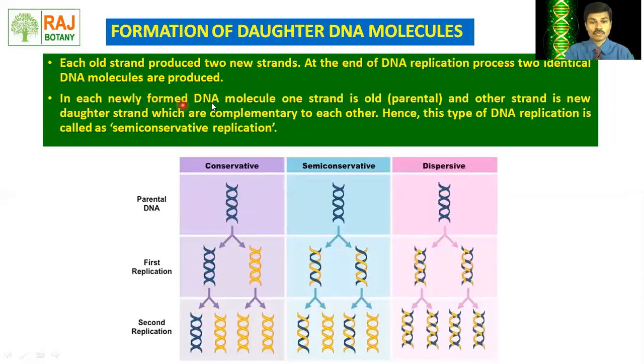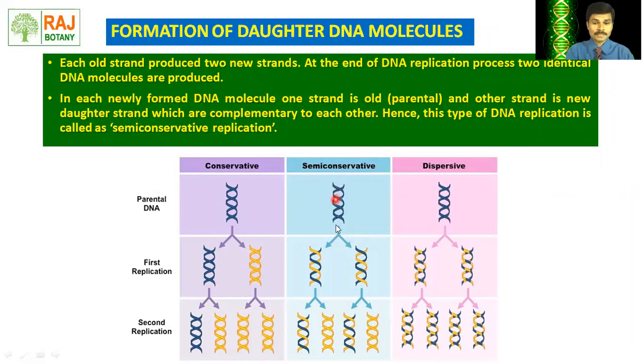In each newly formed DNA molecule, one strand is old and the other strand is a new daughter strand, which are complementary to each other. Hence, this type of DNA replication is called semi-conservative replication. Let's see this figure. This is semi-conservative DNA replication.